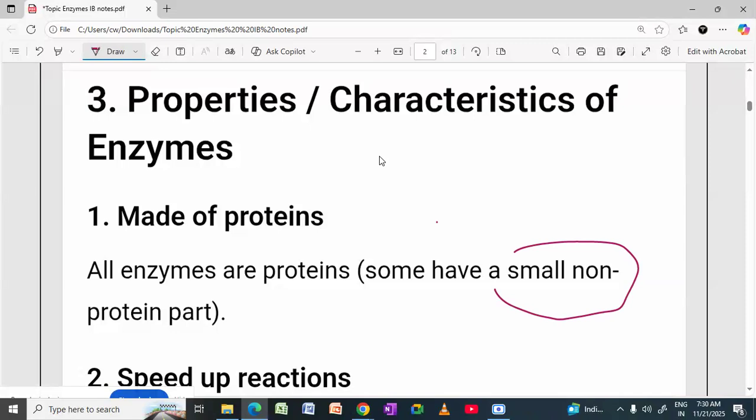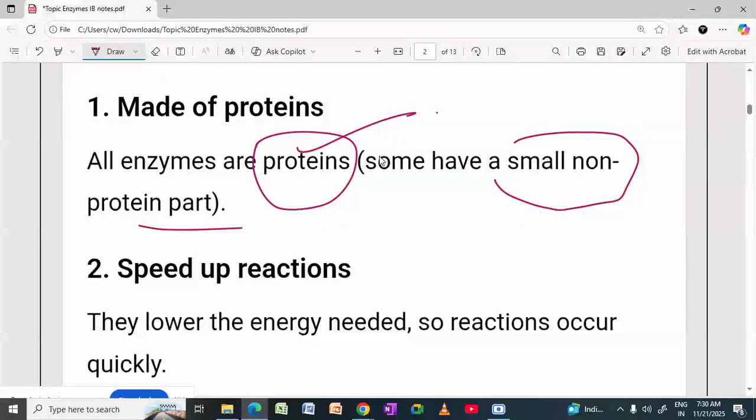Some enzymes have a small non-protein part also, but generally all enzymes are made up of proteins. There can be a non-protein part in some of the enzymes, but the main thing to keep in mind is that all enzymes are proteinaceous in nature.